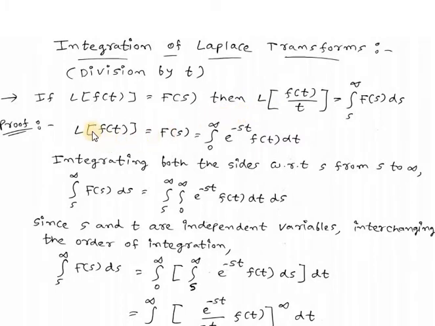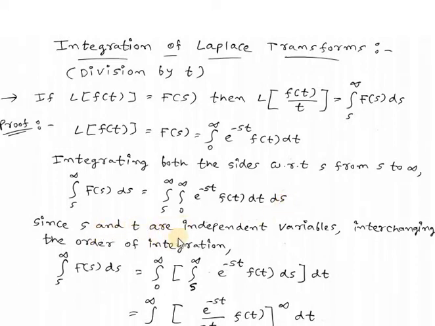So we know that Laplace of f(t) is equal to F(s), which is equal to integration from 0 to infinity e raised to minus st f(t) dt. Now integrating both sides with respect to s from s to infinity. So we will get integration from s to infinity F(s) ds is equal to integration from s to infinity, integration from 0 to infinity e raised to minus st f(t) dt ds.